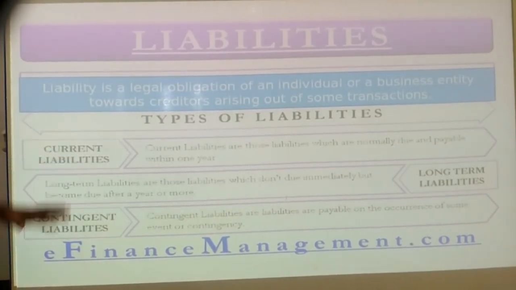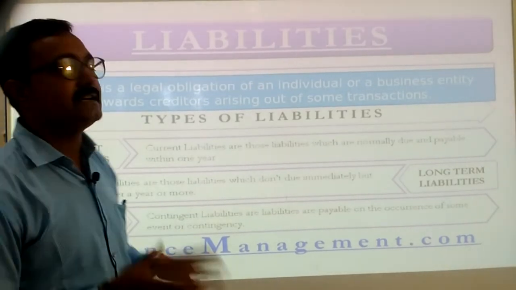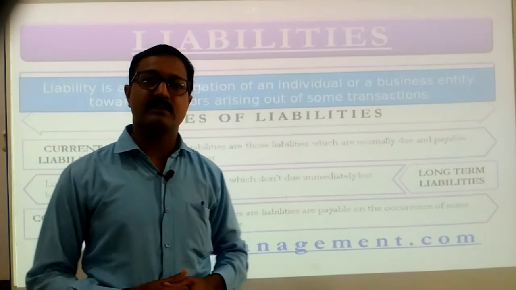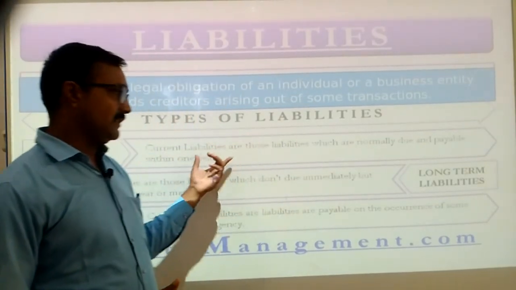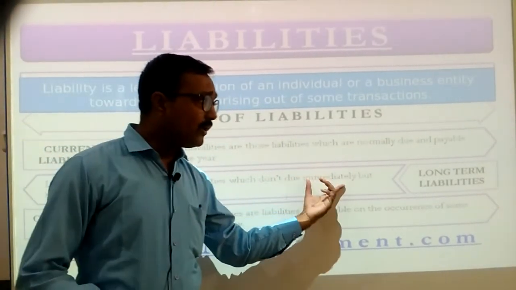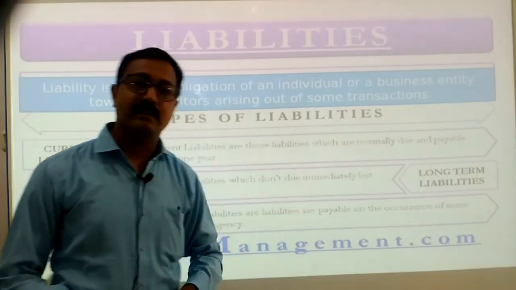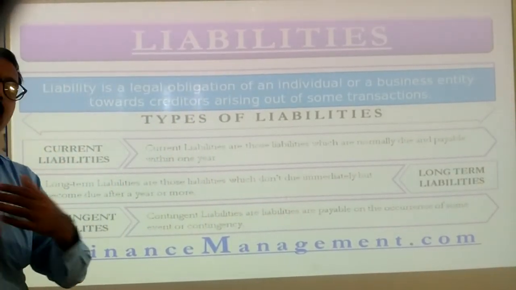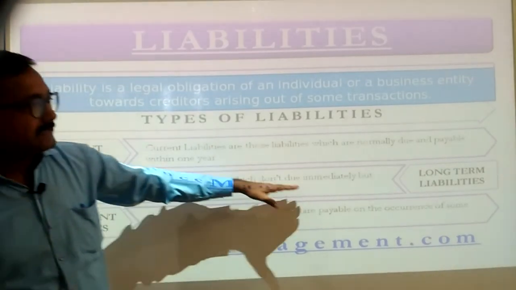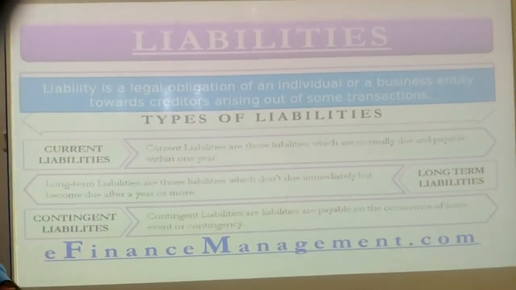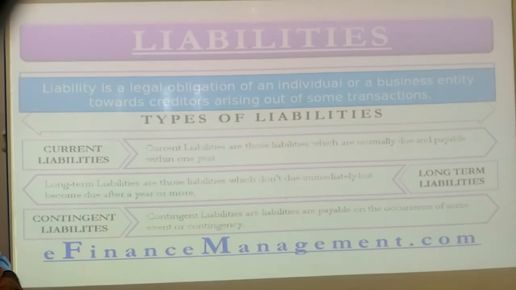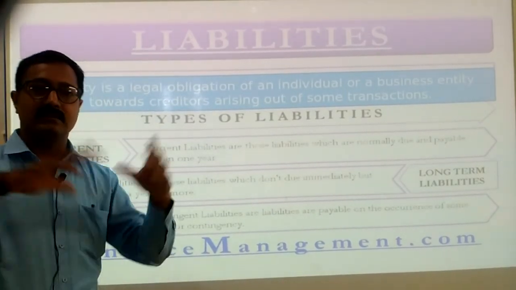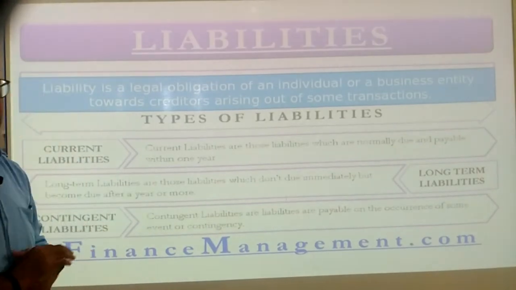First, current liabilities, all the liabilities which we have to settle down, which we have to pay off within 12 months, within the duration of 12 months, that is called short-term liabilities. All the liabilities which we have to settle down in more than 12 months, 2 years, 3 years, 4 years, 5 years, then it can be considered as long-term liabilities. Then after contingent liabilities, all the liabilities which suddenly occur, that is called contingent liabilities.